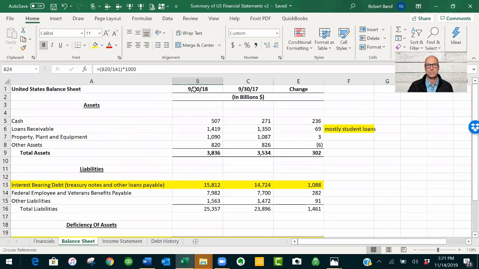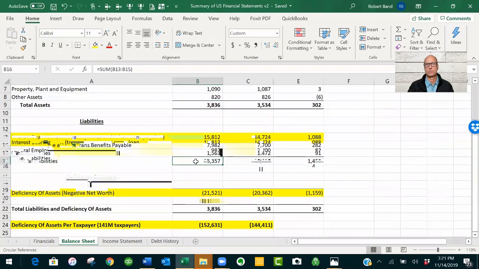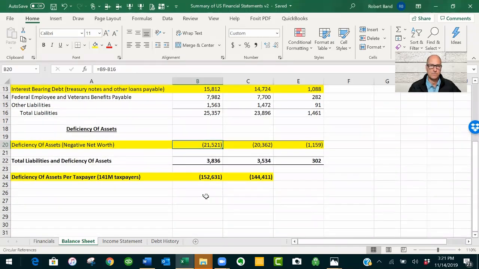Now, when we look at the balance sheet at 9/30/18, which is the country's year end, versus the prior year, we see that total assets totaled 4 trillion. These are in billions, so this is $4 trillion. And our liabilities were 25 trillion. So we had a negative net worth of $21 trillion.